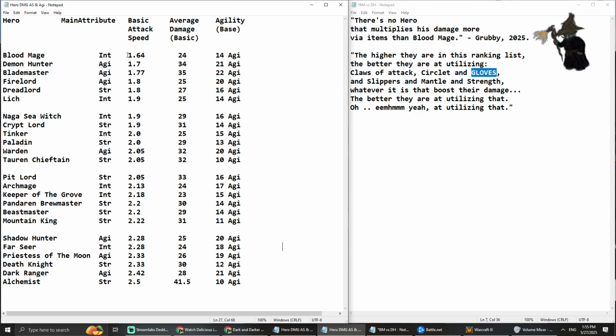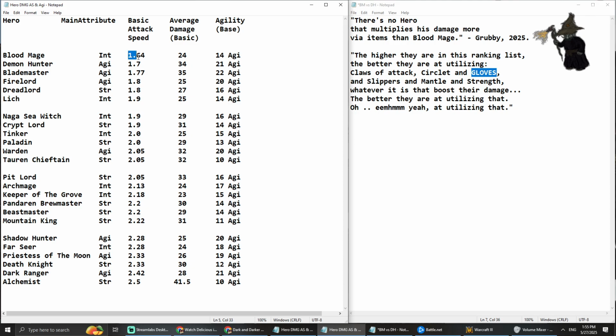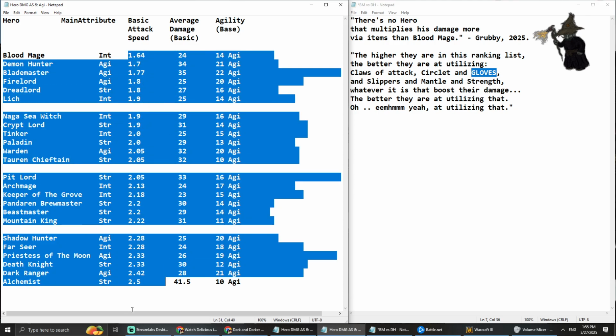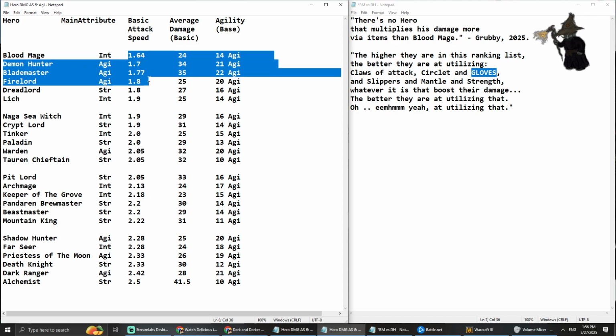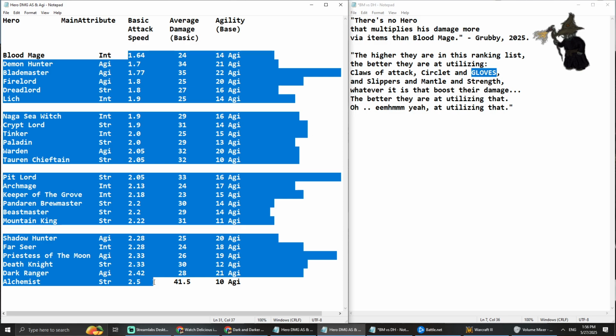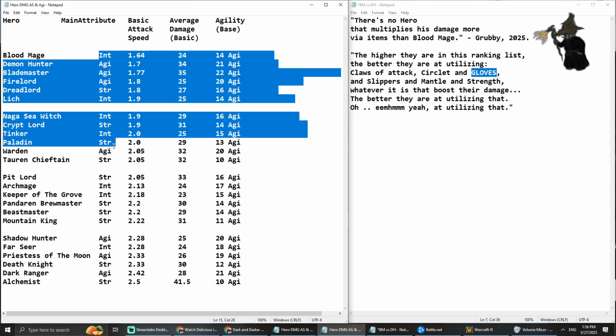The only value that I see for you guys is just knowing the default values of each hero, like what is their basic attack speed, unaltered by agility, unaltered by anything. To go off of that, so that your calculations of their attack speed would be correct. That is valuable.